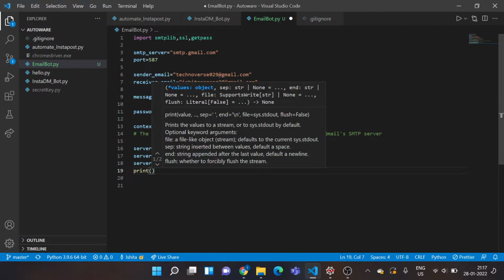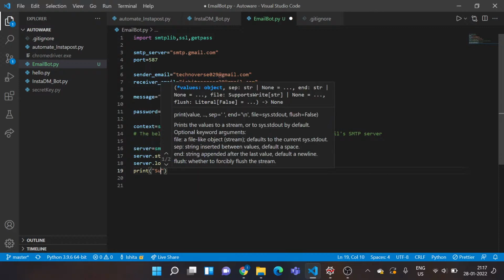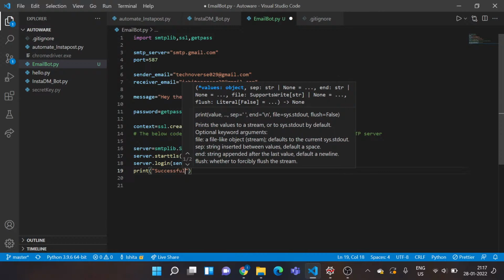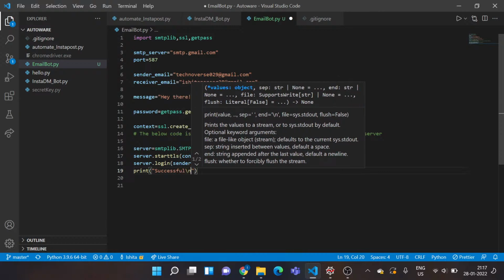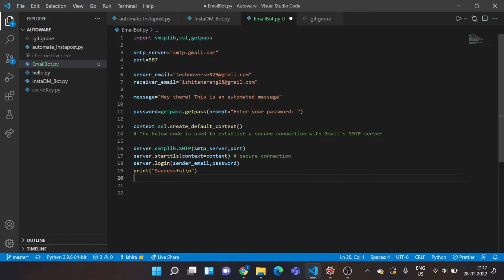Now I'll say print successful, that I want to see in my terminal, to be sure that the command is executed properly. You can actually always try and accept blocks so that you can get all those errors printed in your terminal. And then what you need to do is just copy them and paste it on your Chrome. Check websites like Stack Overflow. You'll get a lot of solutions for your errors and you'll be good to go.